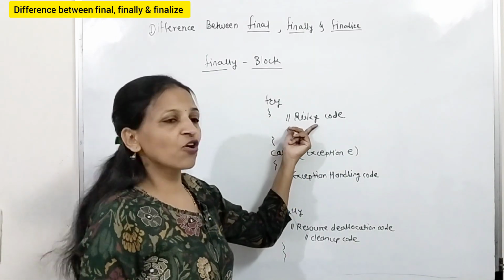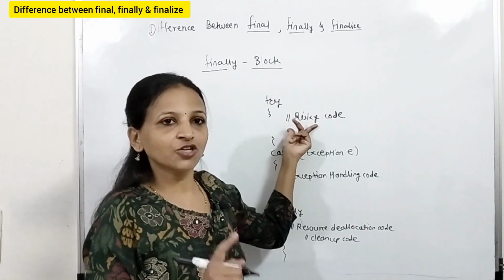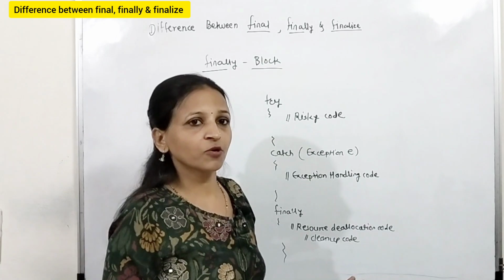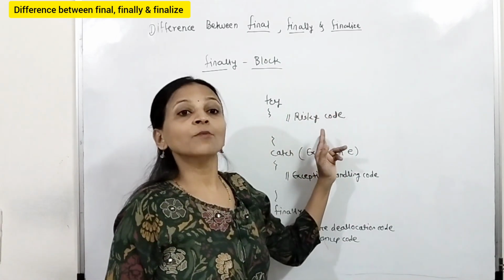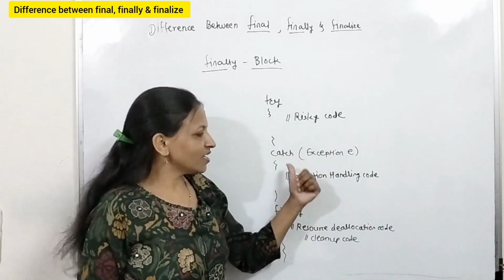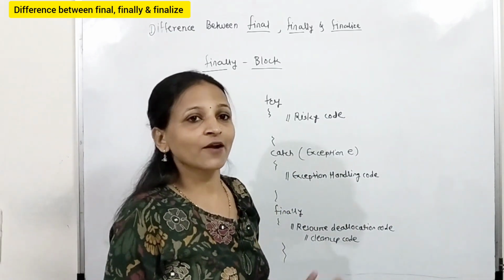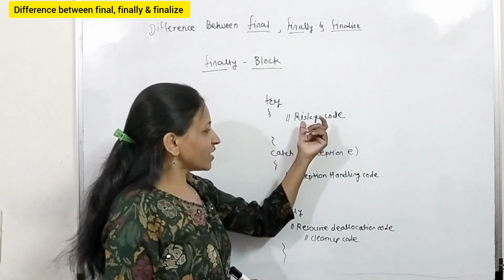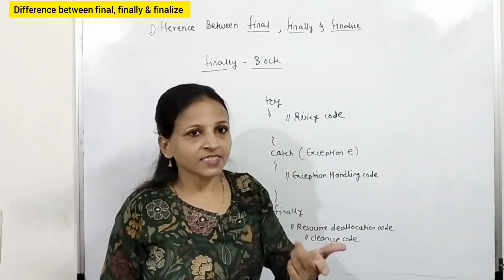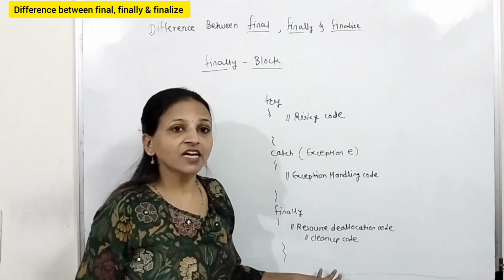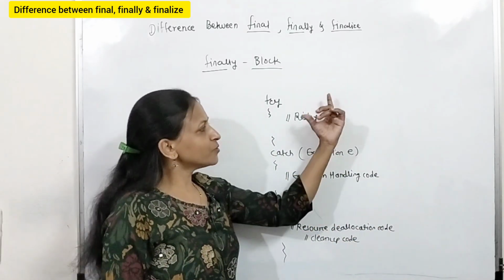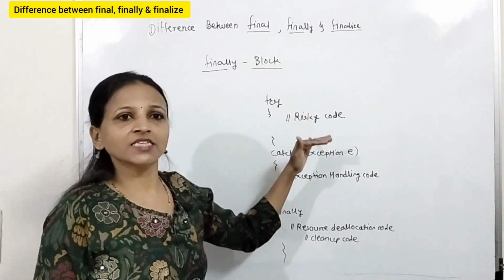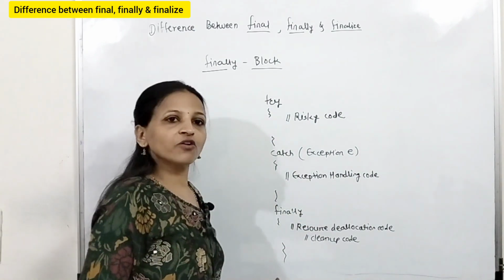Suppose an exception has occurred inside the try block, then automatically control will be shifted to the catch block. There may be any number of catch blocks, because as per the number of exceptions that may occur inside the try block, you can write any number of catch blocks according to the types of exceptions, to handle multiple types of exceptions. The catch block with respect to that exception will be executed, and then the finally block will get executed. Suppose an exception has not occurred inside the try block, then no problem, the try block will get executed fully, then the finally block will get executed.